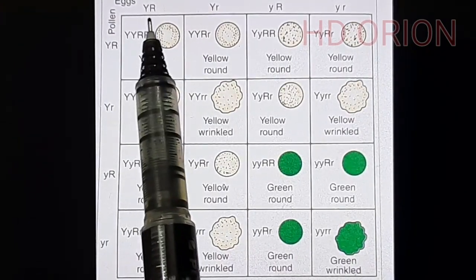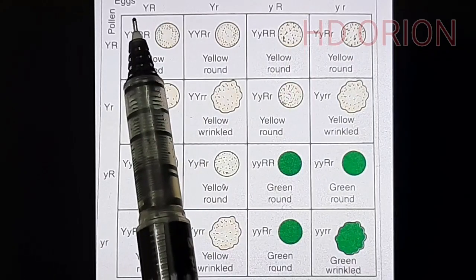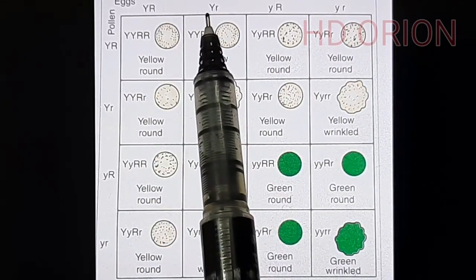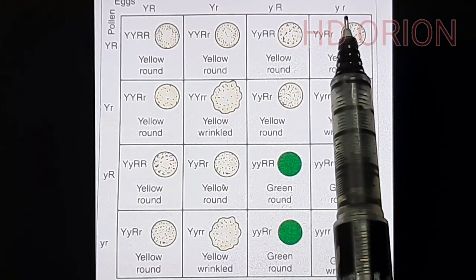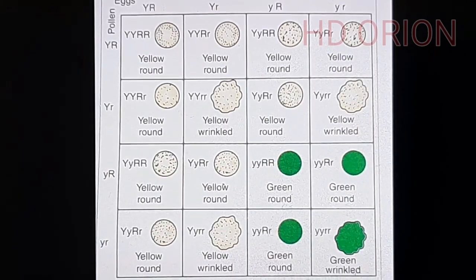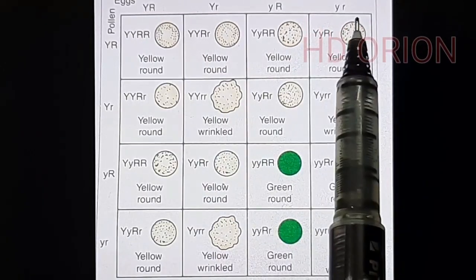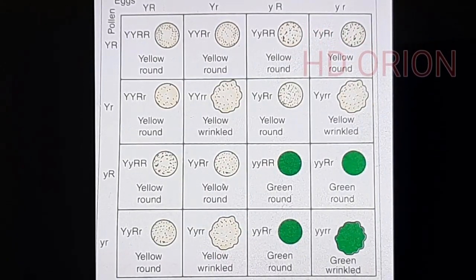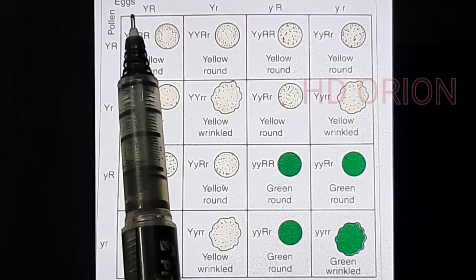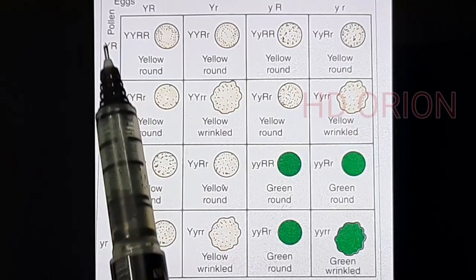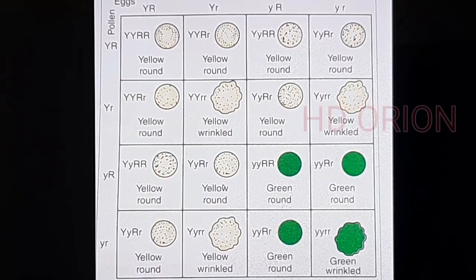So these are the 4 types of gametes: capital Y capital R, capital Y small r, small y capital R, small y small r, that will be formed after selfing the plants of F1 generation. These are the gametes which are obtained for getting the plants for F2 generation. This is the Punnett square. We have taken the gametes in one direction and the same gametes in this direction.